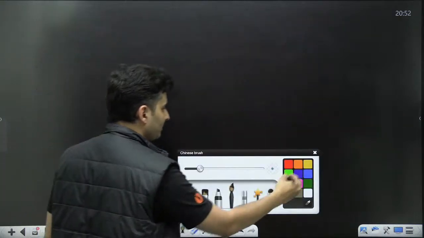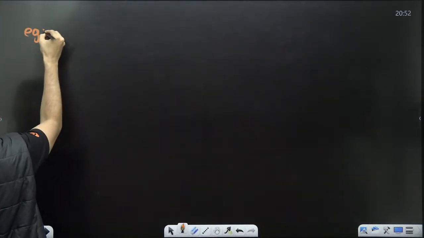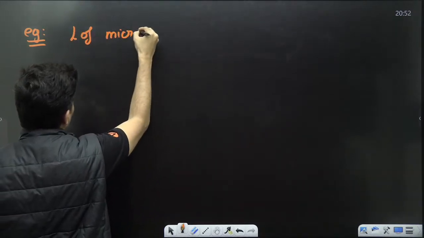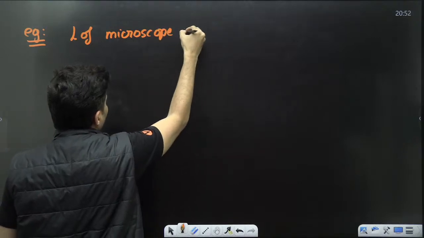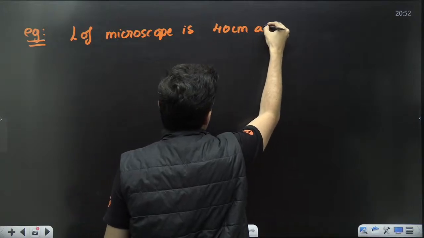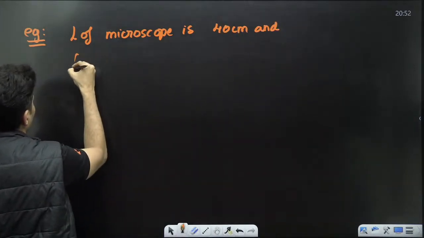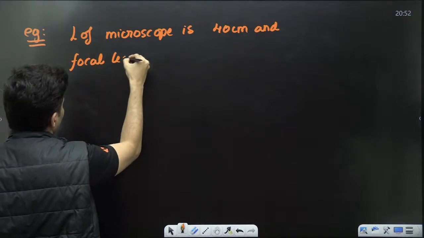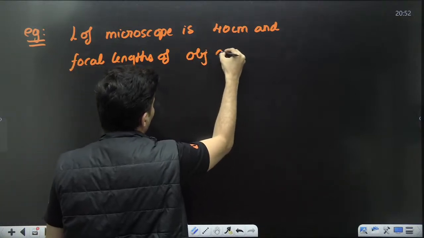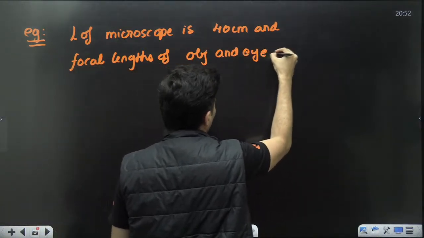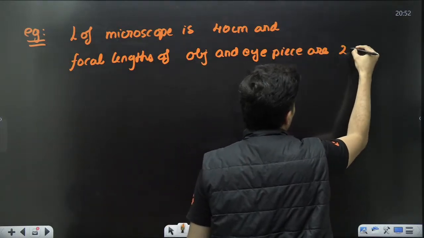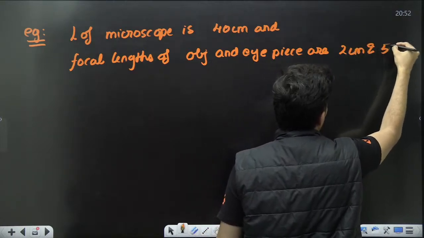For example, they can give you the length of the microscope is 40 centimeters, and the focal lengths of objective and eyepiece are 2 centimeter and 5 centimeter.